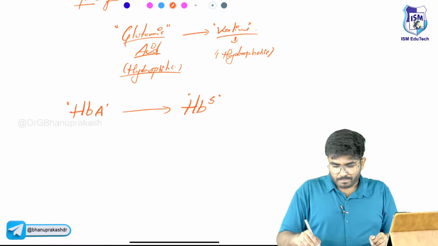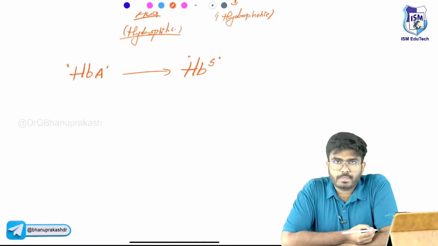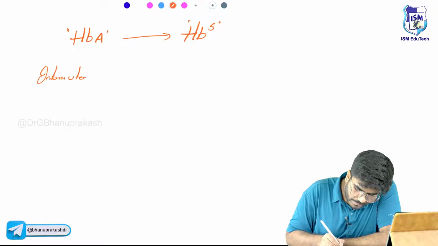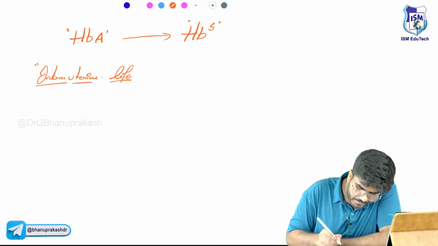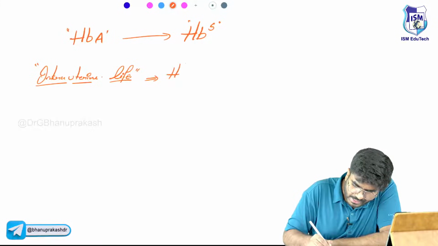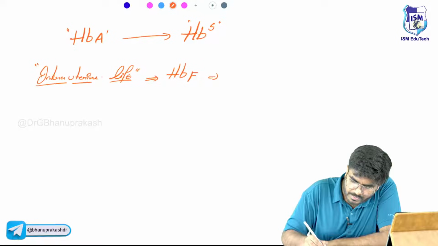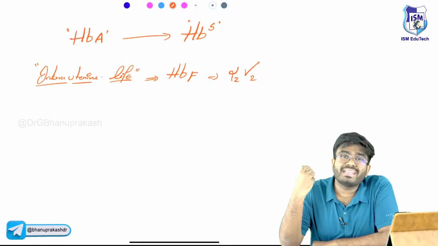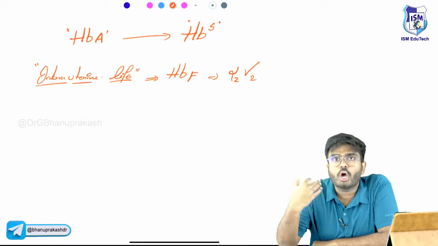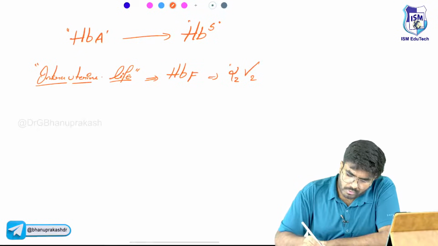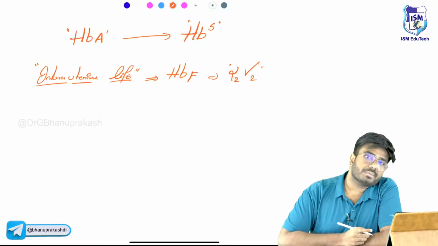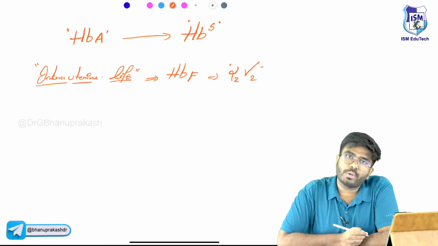The point which I want you to know is, during intrauterine life, there is no problem for sickle cell people. Why? Because they are having HbF, which is made up of 2 alpha, 2 gamma. There is no beta chain, no beta globin at all. So they won't have any problem during intrauterine life. But during adult life, because of the sickle cell hemoglobin, they are going to have the problem.